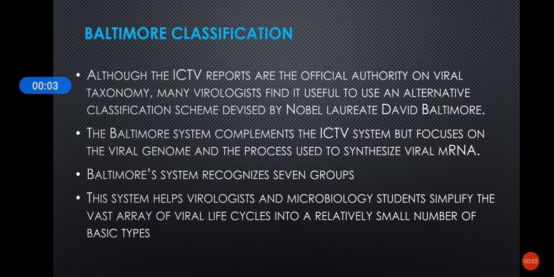In this session, we will discuss the Baltimore classification of viruses. The Baltimore classification of viruses is the simplest version of classifying viruses, and it was devised by the Nobel laureate David Baltimore. The Baltimore classification system is based on two criteria: the viral genome and the process used to synthesize viral mRNA. Based on these two criteria, the Baltimore system recognizes 7 groups of viruses.